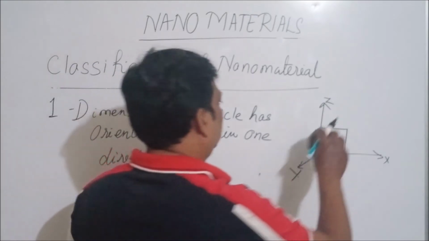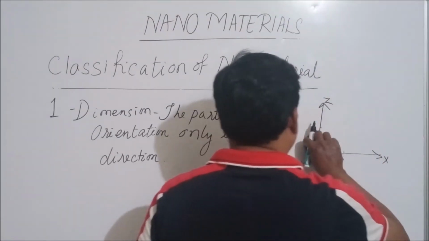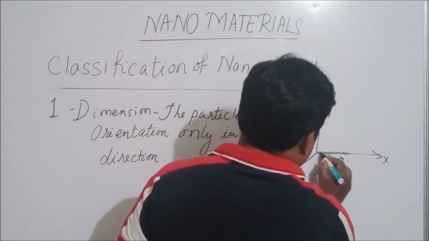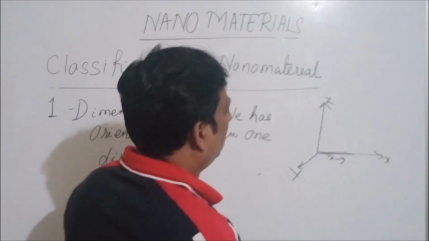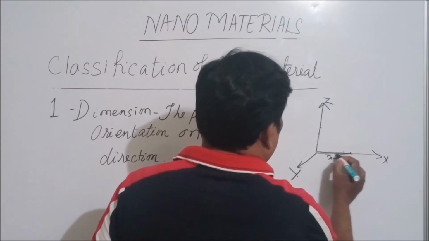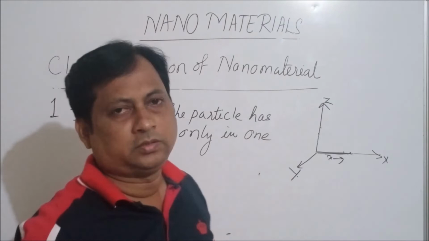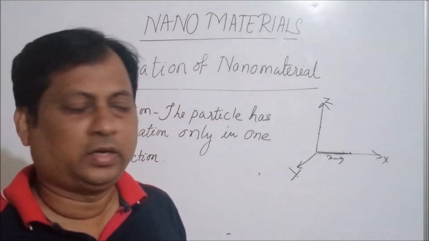So here the particle will be like this. The particle is maybe here. It has only one dimensional orientation. There is no orientation in z direction or y direction.